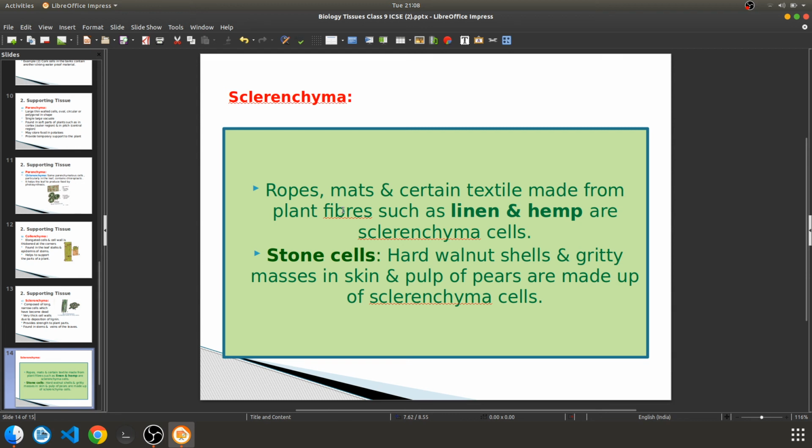There are stone cells. They are saying that stone cells are cells which are very hard. Examples they have given are hard walnut shells, and gritty masses in the skin and pulp of pears. These are nothing but sclerenchyma cells. So we'll stop here today, and the rest of the part we'll see in the next lecture.